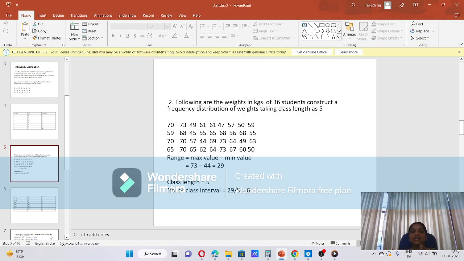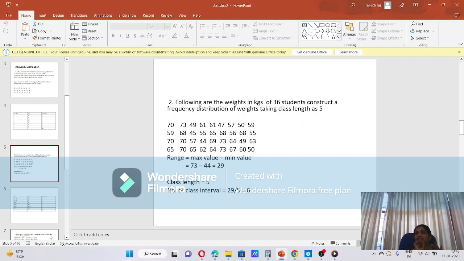Largest value is 73 and smallest value is 44. Then the range of that data. Range indicates the difference between the largest and smallest, the maximum value and minimum value. Maximum is 73 and minimum is 44. Then the range of that data is 29. 29 values are there.